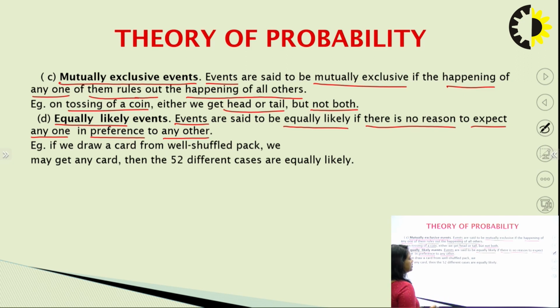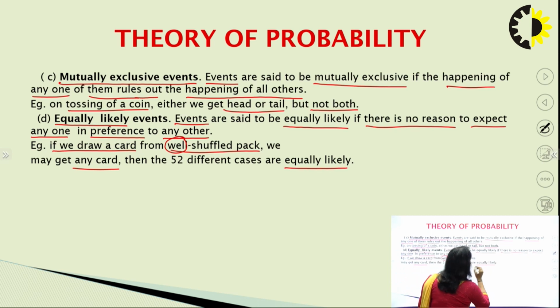So, if there is no possibility that one of them can occur before the other one, we cannot expect that, then they are equally likely. For example, when we draw a card from a well shuffled pack, we may get any card out of 52 cards. We can get any card because the pack is well shuffled, so there is no possibility. If the case is like we are doing some cheating, in that situation we are not shuffling the pack, then the events won't be equally likely. But since we are considering a well shuffled pack, in that situation it becomes equally likely that we can get either of the cards.